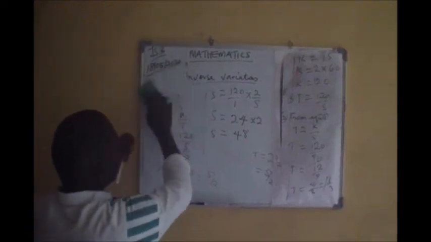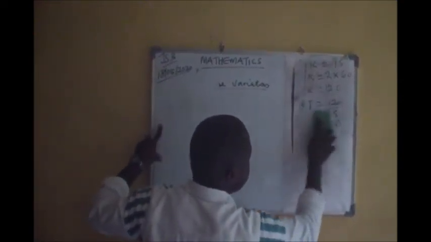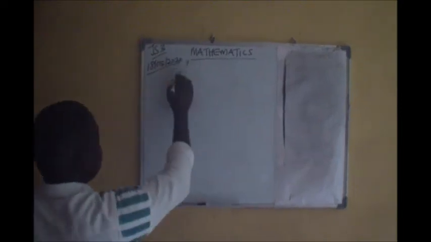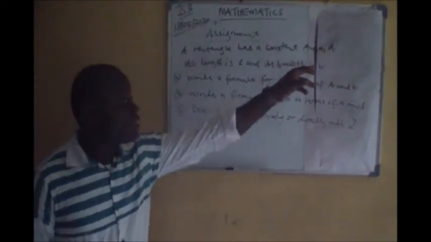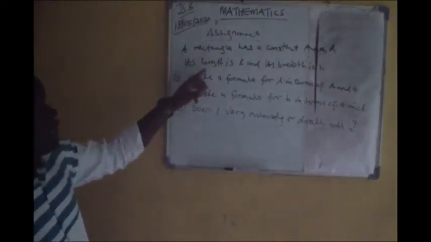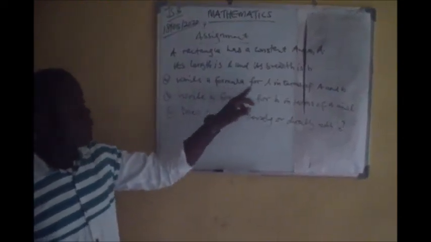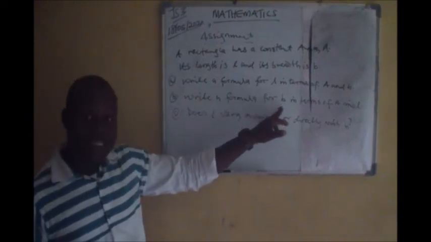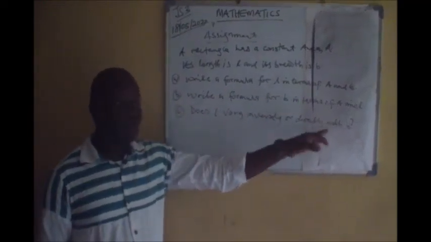Okay, so take this as an assignment. A rectangle has a constant area, capital A. So the constant area is capital A. Its length is L and its breadth is B. So the questions are: write a formula for L in terms of A and B. Then write a formula for B in terms of A and L. Finally, does L vary inversely or directly with B? Is that okay? And then upload your solution to